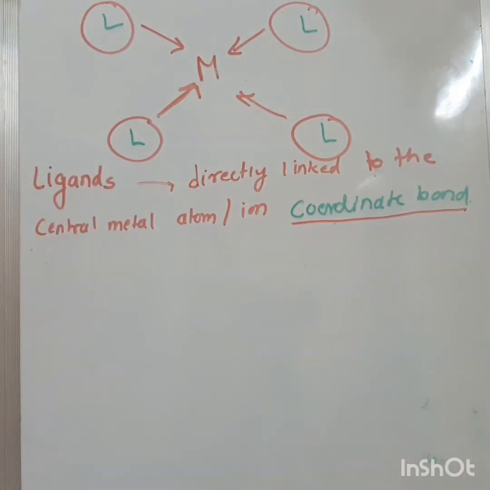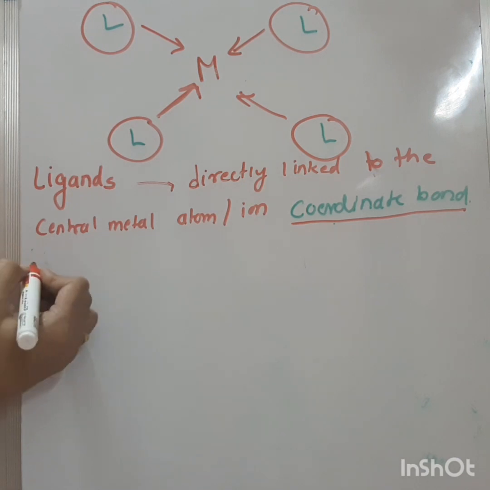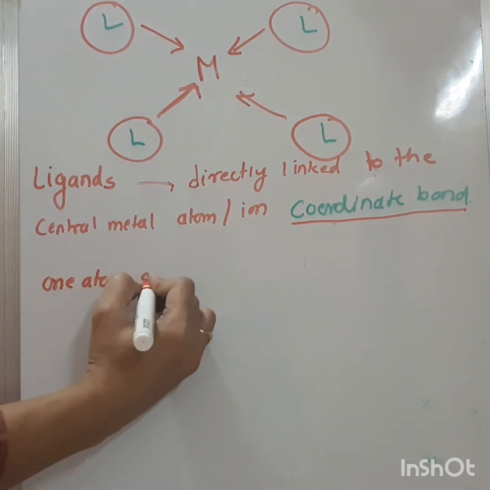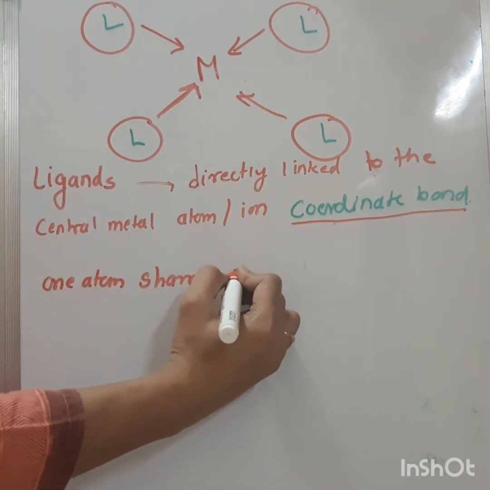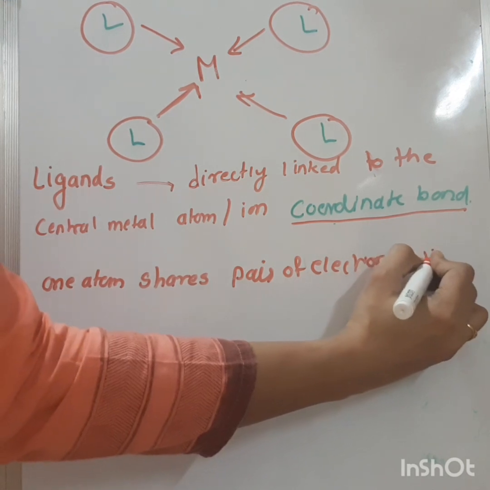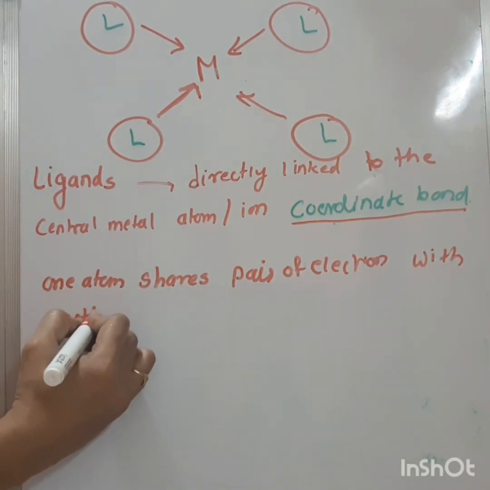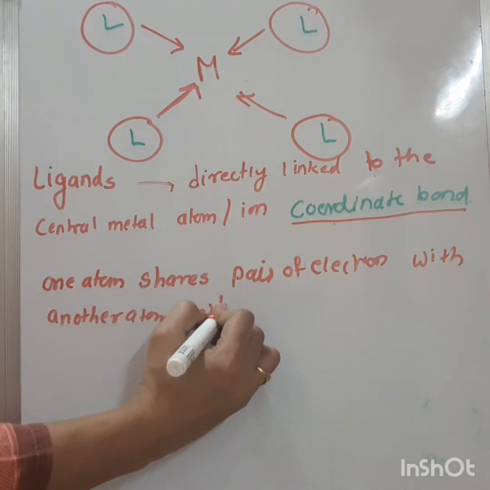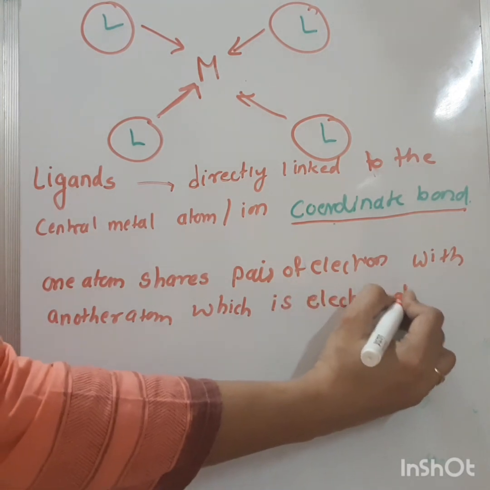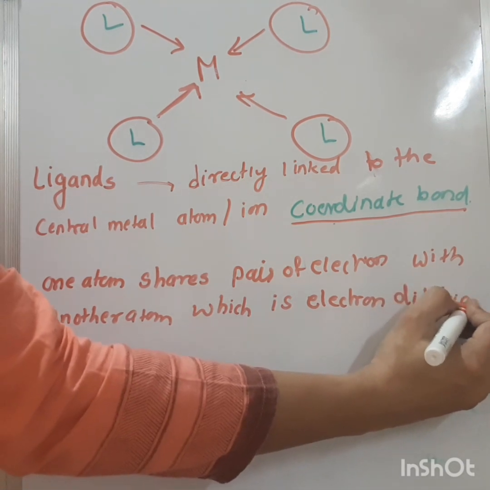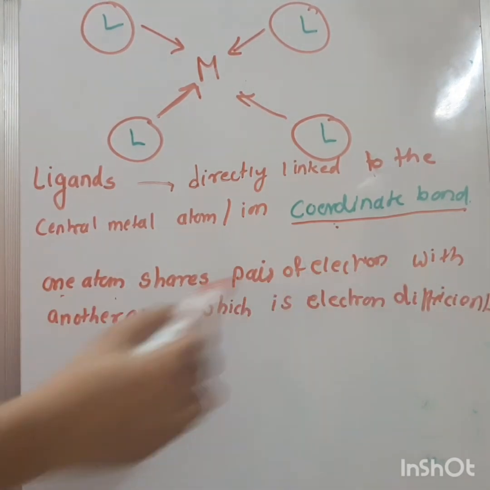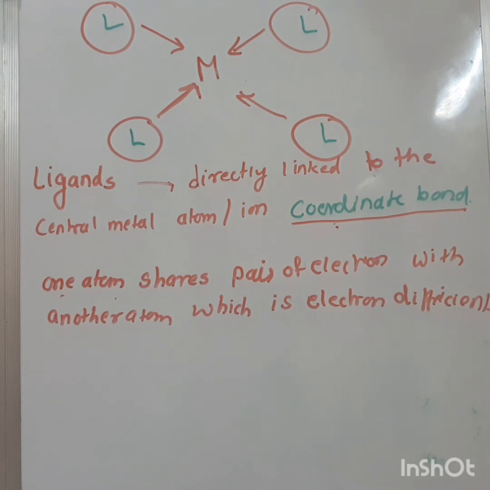A coordinate bond is formed when one atom shares a pair of electrons with another atom which is electron deficient.